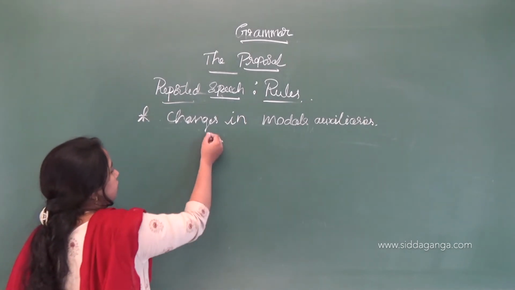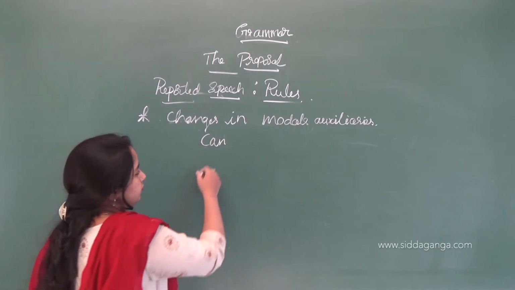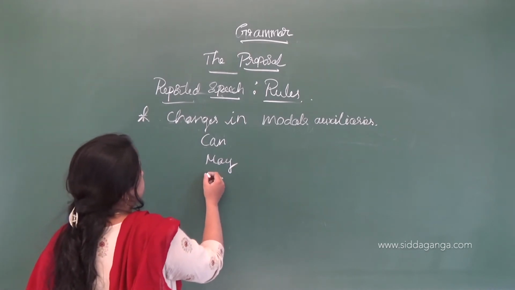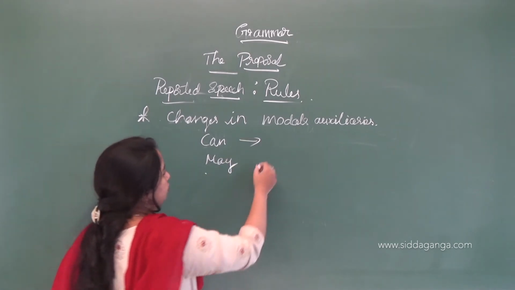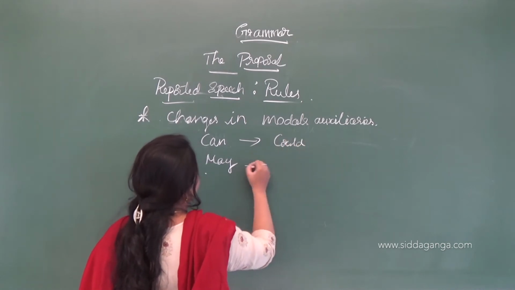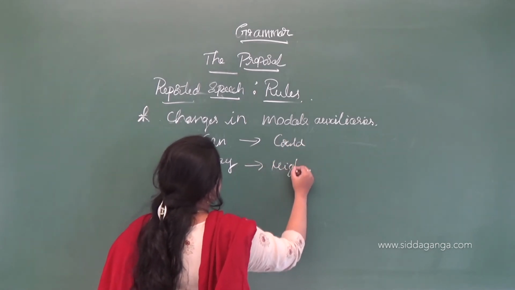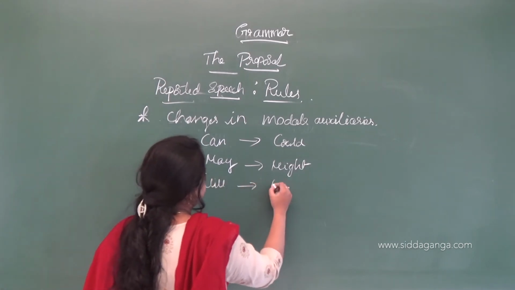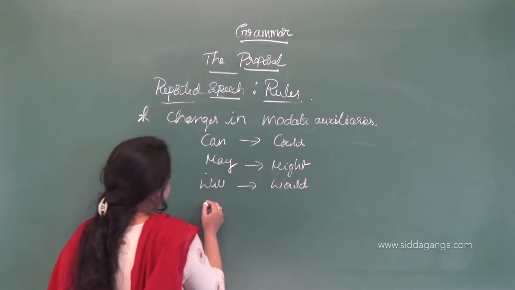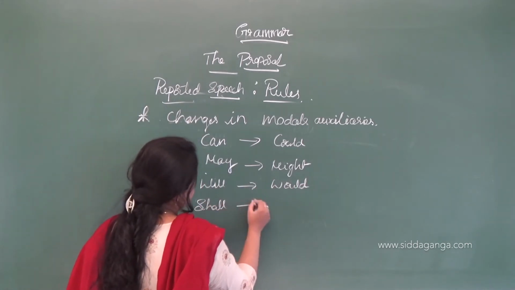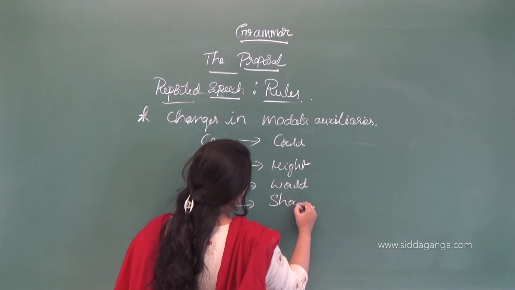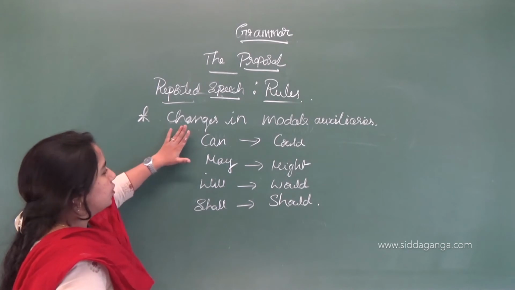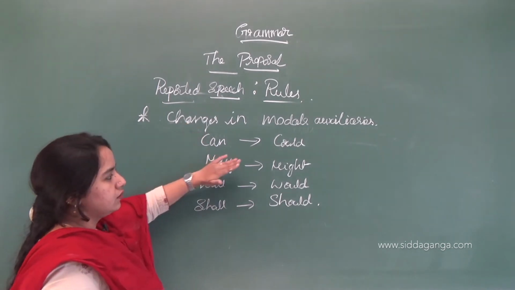The modal auxiliaries are can, may, will, shall. Can becomes could, may becomes might, will becomes would, shall becomes should.